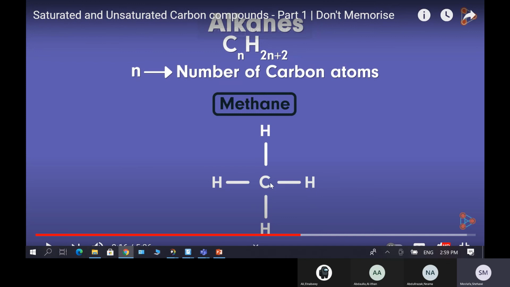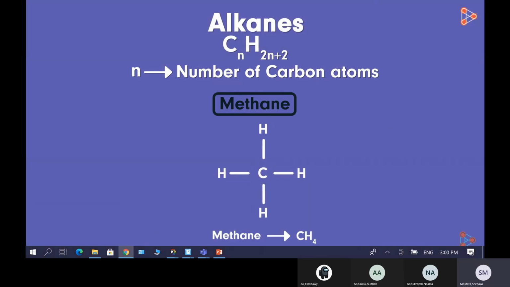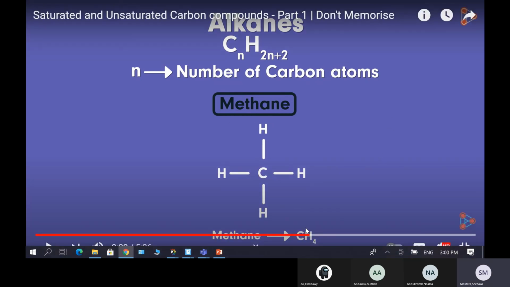And that's the shape of methane, CH4. C and around it 4 hydrogen atoms. This is called the chemical formula, and this is called the structural formula. The structure shows you the shape and how atoms are linked. So this is called structural.